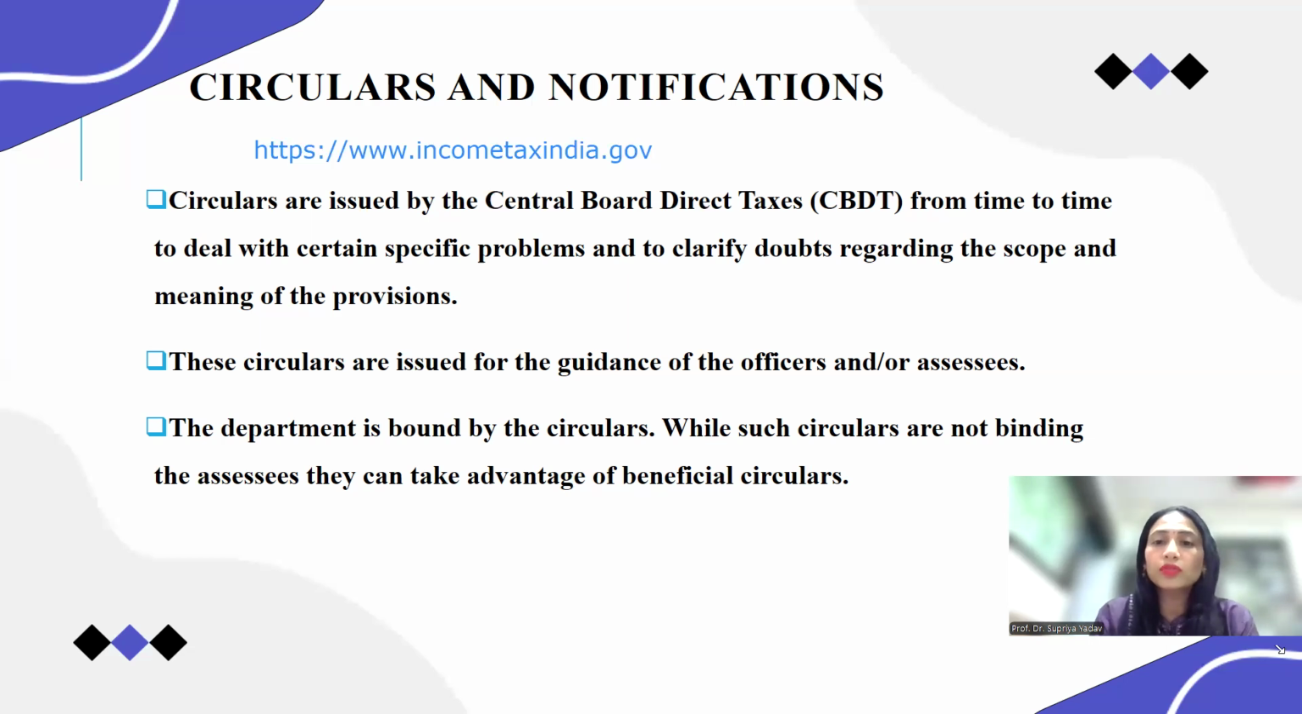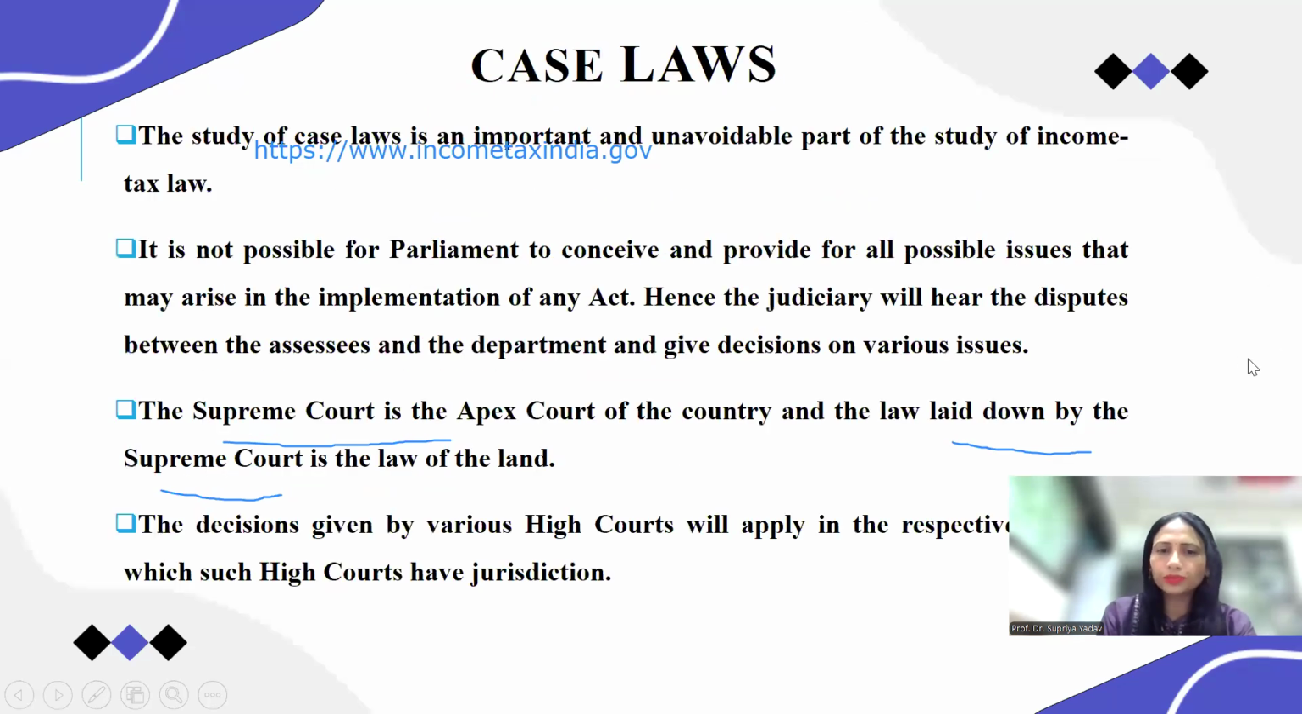So circulars and notifications are not binding. You are getting this? The circulars and notifications are not binding on whom? On the assessee, but they are binding on the persons bound by the department. They are binding on department employees, department officers, but not on assessees. This is the main difference regarding circulars and notifications.